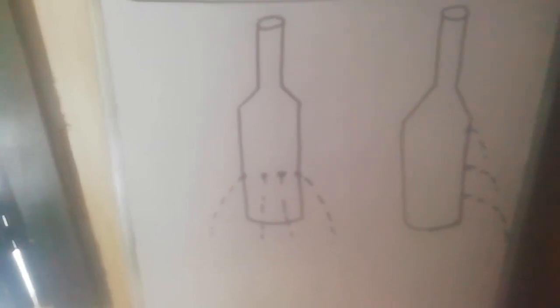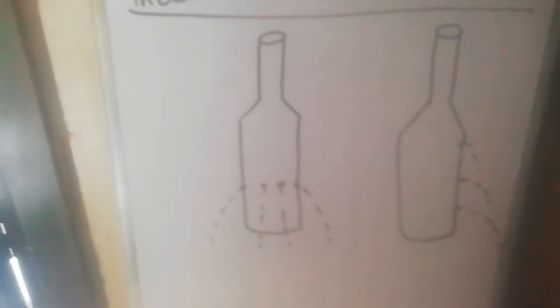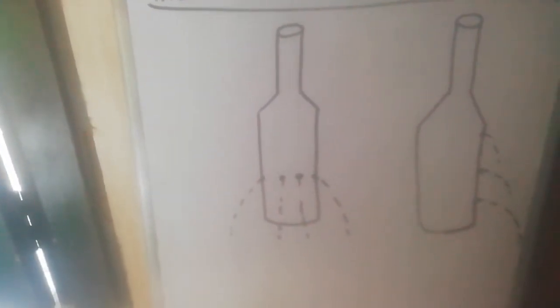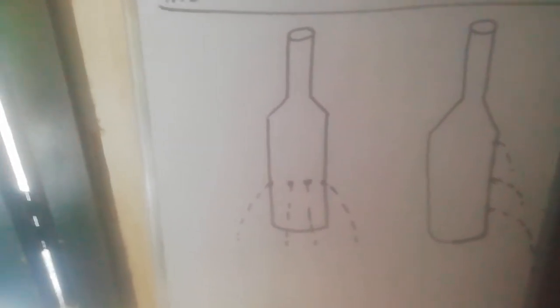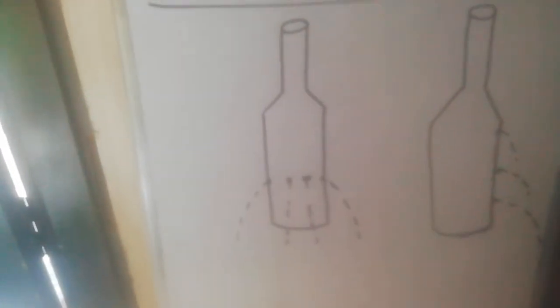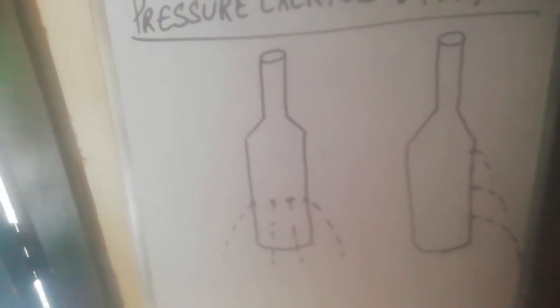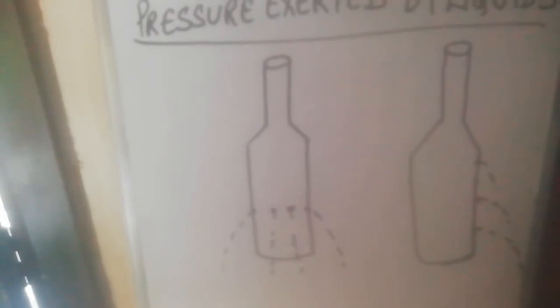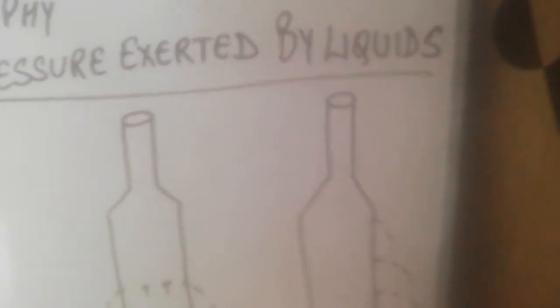What does this indicate? This indicates that at all points, if they are at the same level, liquid exerts pressure in all directions equally. It is not like it exerts more pressure in the right direction or in the left direction. Liquid pressure acts equally in all directions if it is at the same height. That is the first property. The second property is what? Liquid pressure increases with depth.